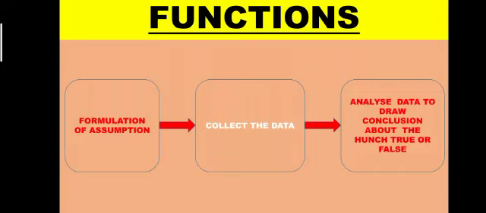It means whether there is a difference in the data or not. So these are the three main functions of hypothesis: formulating the assumption, collecting the data, and drawing the conclusion about the hunch, true or false.